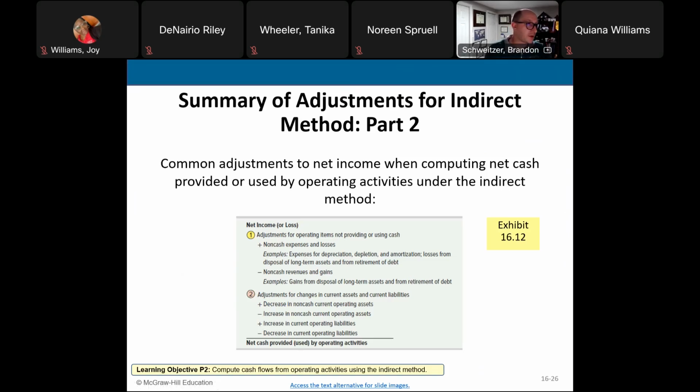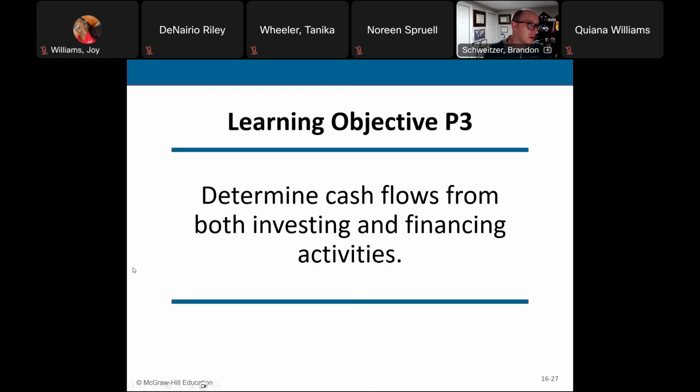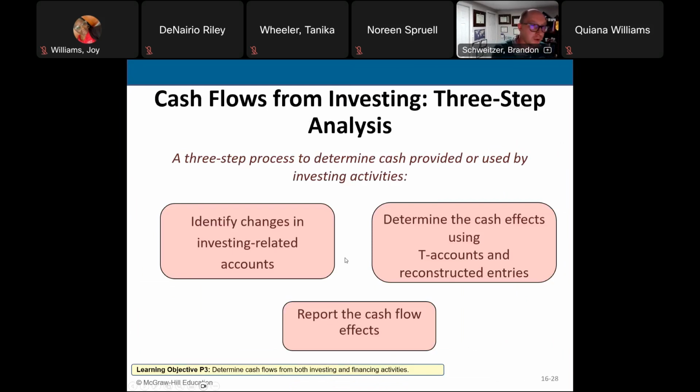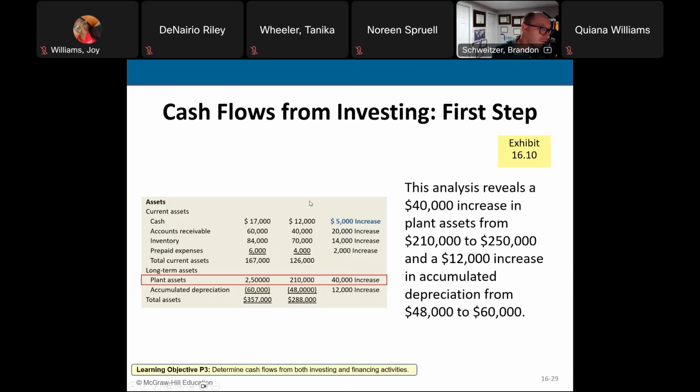So that's operating activities. That's probably the most complex. We do this for the investing and financing activities. It's very straightforward. It's just the cash coming in minus the cash going out for those activities. Very, very straightforward. Three-step process. First thing we do is we identify the changes related to accounts. Second thing we do is we look at the T accounts. And the third thing we do is report the cash flow effects. Again, it's just the cash coming in and cash going out for property, plant, and equipment when it comes to the investing.